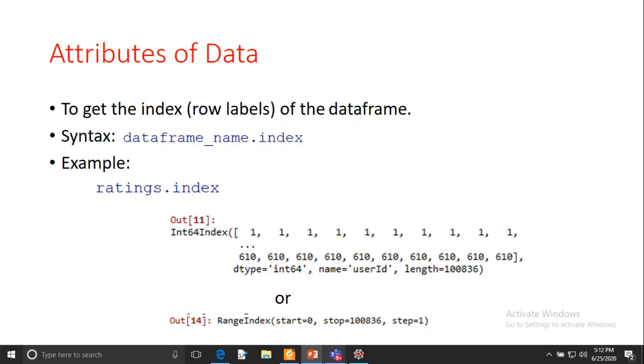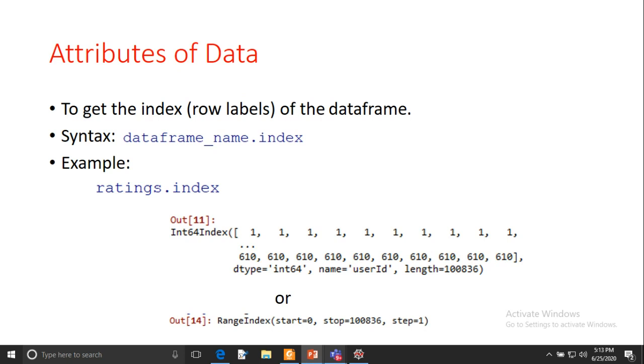Now let's look at the attributes of data. Sometimes whenever we are reading the data, we want to know what the index of this data frame is and what the columns of the data frame are. It is a part of the summary that we discussed yesterday, the data summary step. If you want to see the row labels, or index, of the data frame, as I mentioned in the previous slides, row labels mean index.